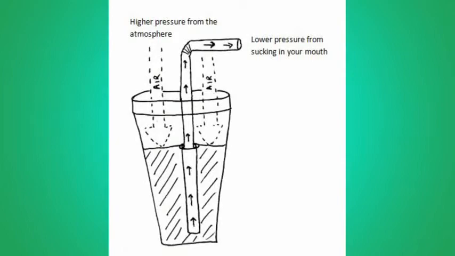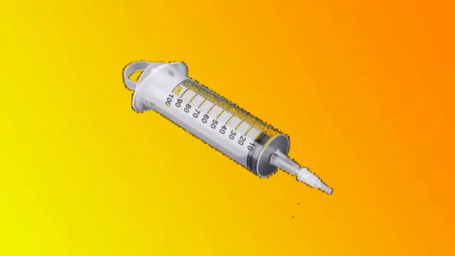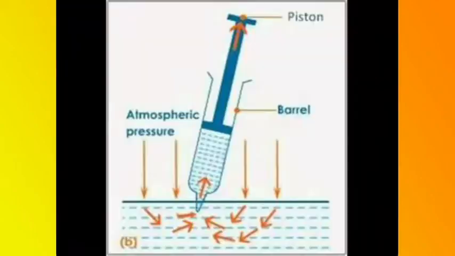A glass tube or plastic tube with a nozzle and piston for sucking in and ejecting liquid in a thin stream is called a syringe. A syringe may also be fitted with a hollow needle for giving injections.